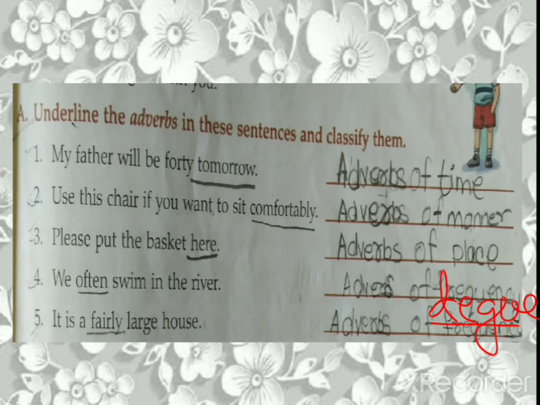How big is it? Okay, how big is it? Now you cannot take this in numbers, right? Always big, that adverb of frequency will become wrong. Okay, so how big is it? Fairly big. So that is a quite huge house. Fairly means it's a quite huge house. So fairly over here becomes adverb of degree. Is it understood? This is the way you can ask a question, underline the adverb and write its type.